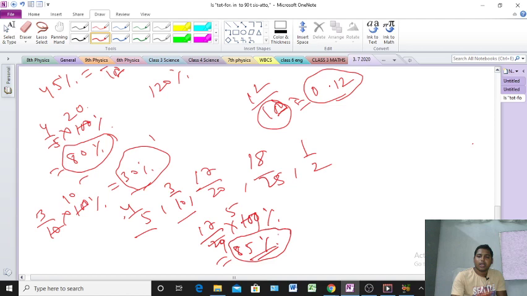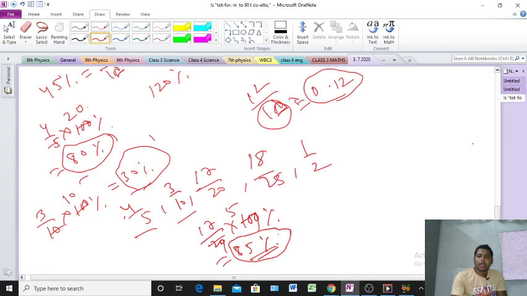After that 80%. 80% means how much? 4 by 5. See? 4 by 5. So that's why we will write 4 by 5. Next, greater than sign. After that, 85 finished, 80 finished. Next 72%. 72% means 18 by 25. After that, 50%. 50% means 1 by 2. And next 30%. 30% means 3 by 10.